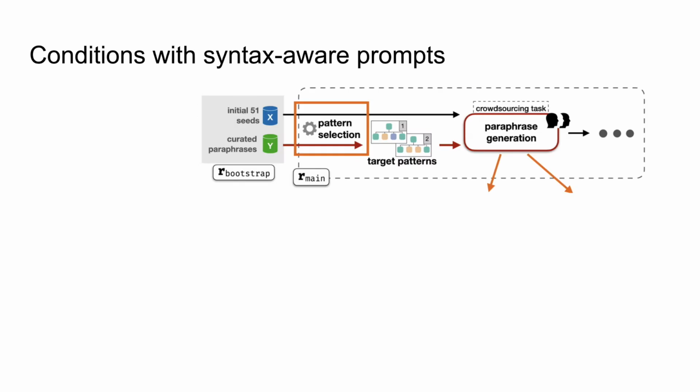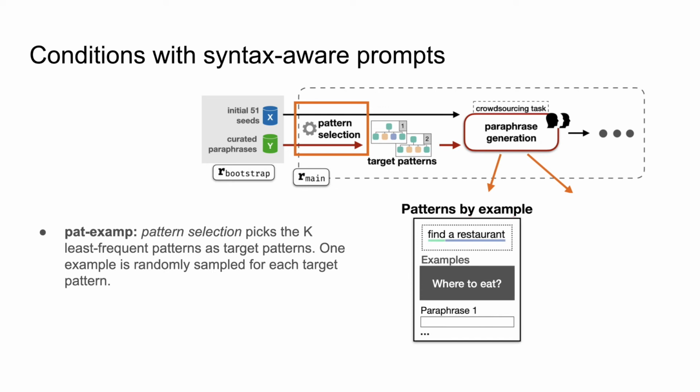As mentioned before, the pattern selection step identifies target patterns. The patterns by example condition picks the k less frequent patterns as the target patterns, and one example is randomly picked for each of the target patterns. This example is shown in the prompt. For the taboo patterns condition, the pattern selection step picks the k most frequent patterns and defines examples of these as taboo.